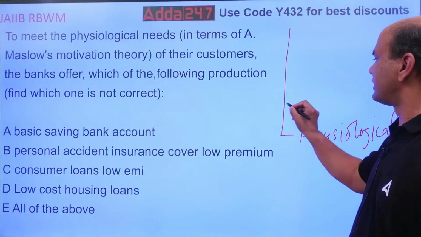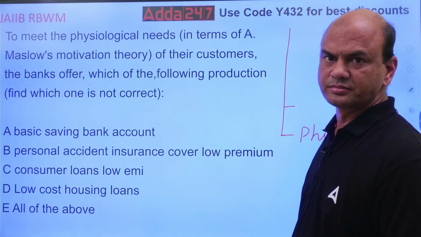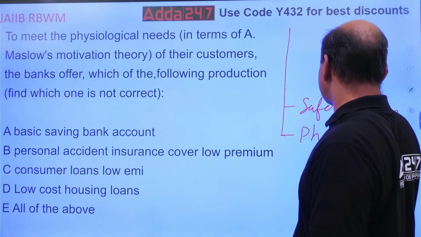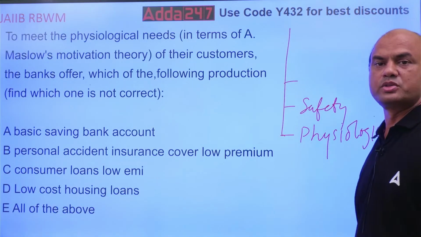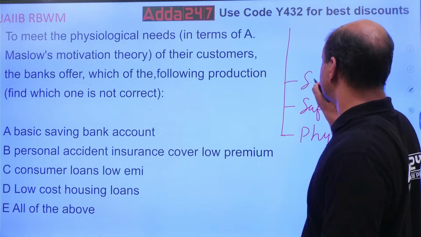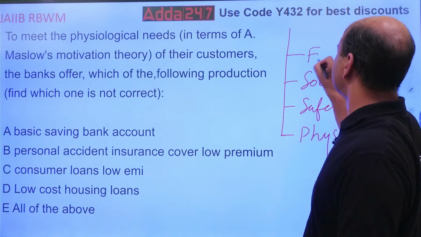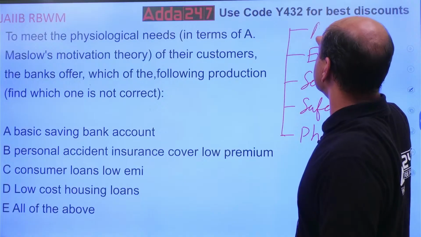Physiological. Second one. What is the second one? Comment section. Second one is safety. What is the third one? Third one, social. Fourth one, esteem. And fifth one, actualization.